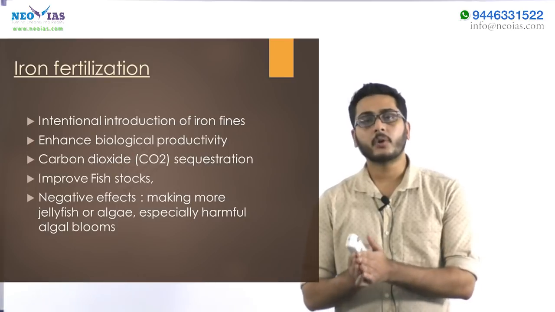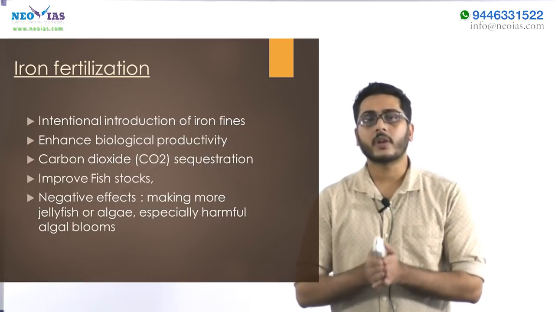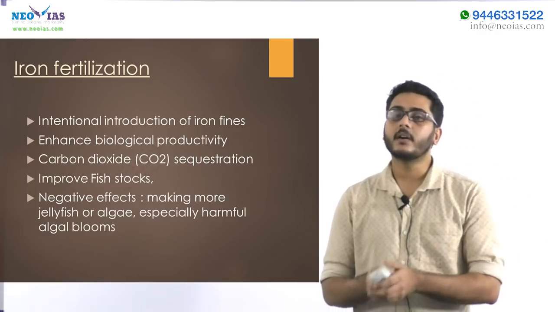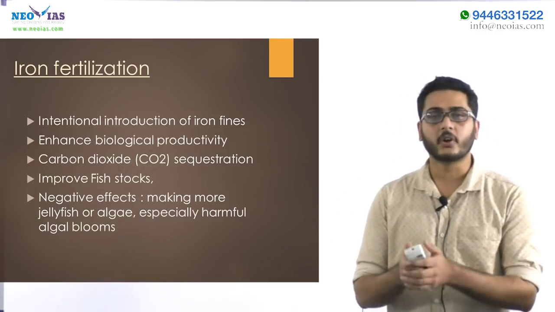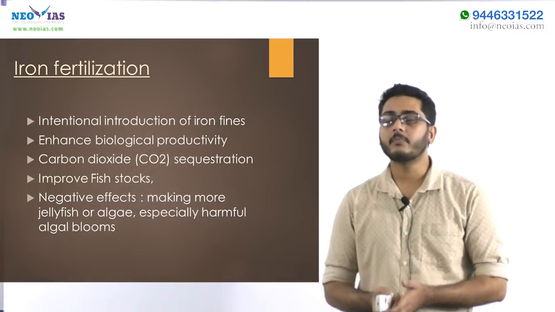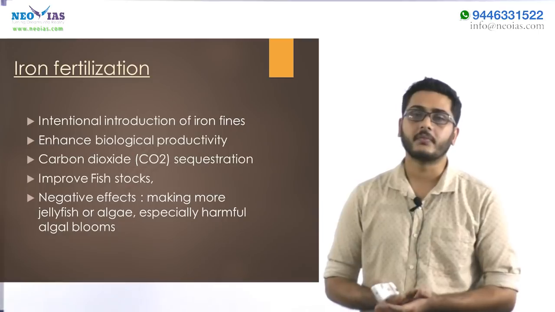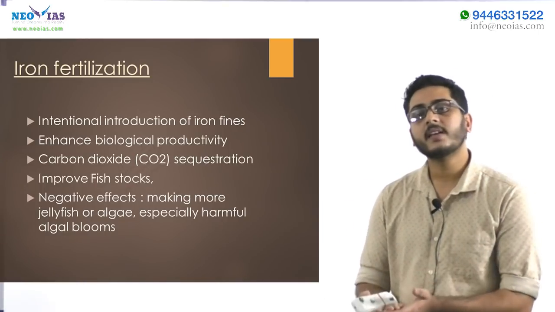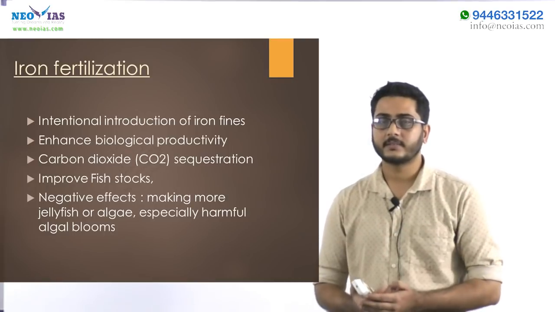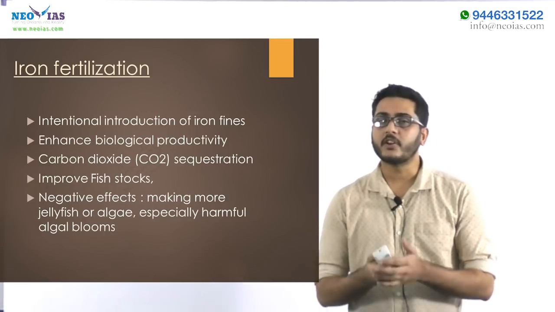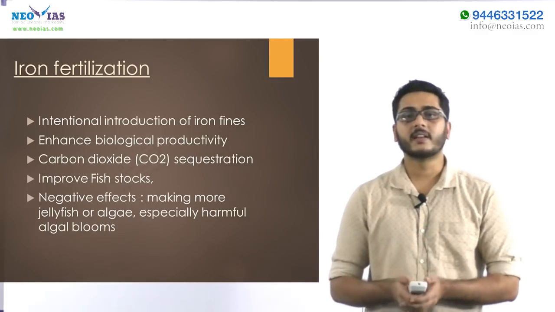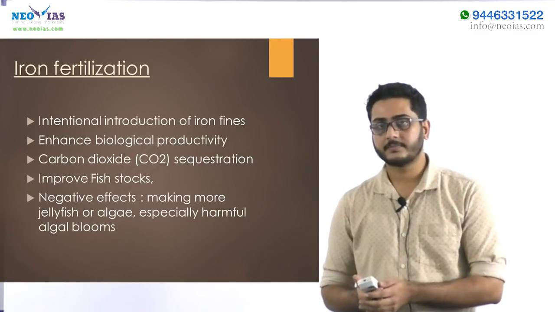Iron is a very important micronutrient which is required for every living organism on earth to survive. Even phytoplanktons require iron in order to bring up their growth and photosynthesis. So ocean gets iron mainly from dust storms and waste of whale. But recently researchers have proved that the iron content in ocean is decreasing. So in order to stimulate phytoplankton growth, scientists are planning to fertilize ocean areas which are deficient of iron.